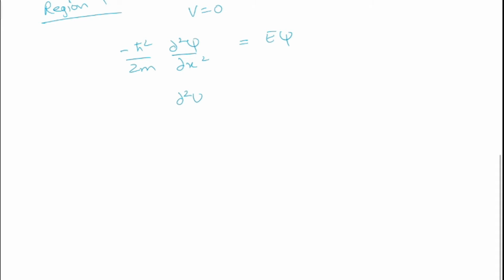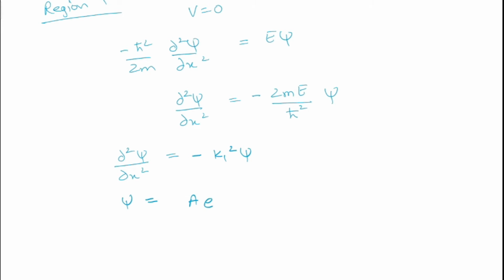So del square phi by del x square is equal to minus 2mE by h cut square phi. This can also be written as del square phi by del x square equal to minus k1 square phi. The solution to this differential equation will be phi equal to A e to the power i k1x plus B e to the power minus i k1x. So this is the wave function of region 1 for x less than 0.